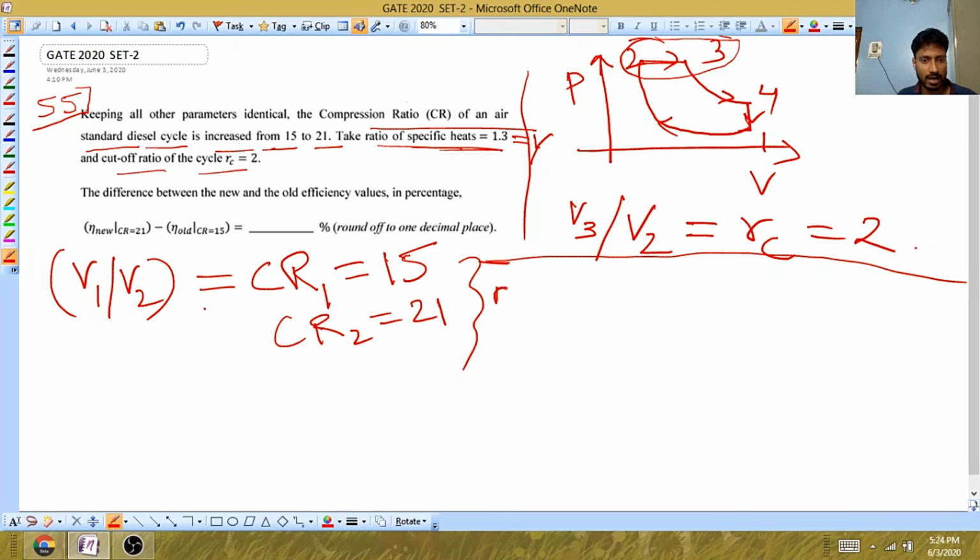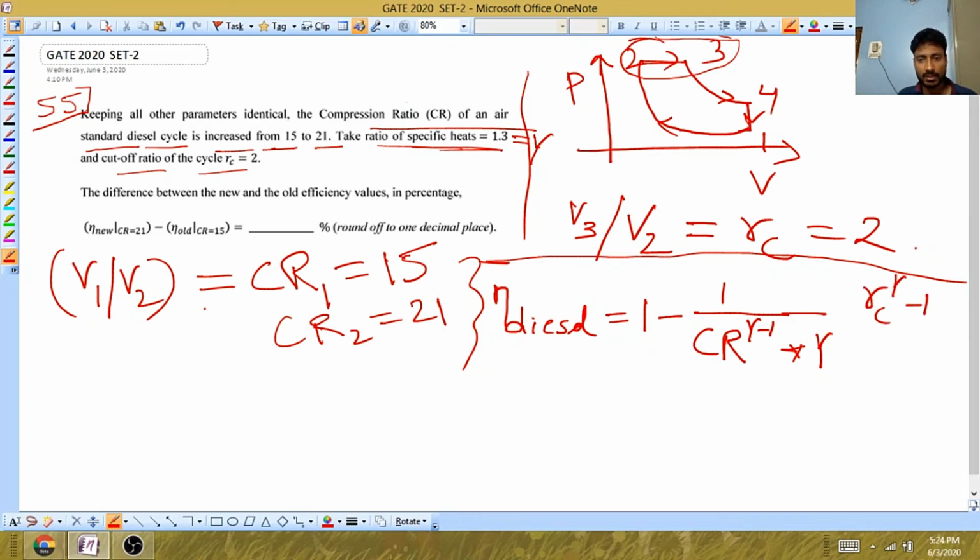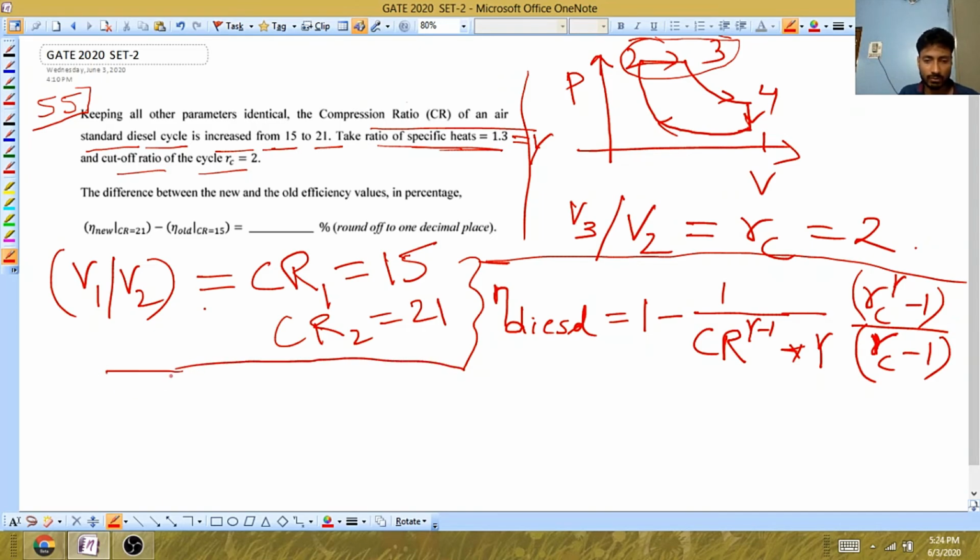So it is advisable to remember the formula for the air standard diesel cycle, that is given as 1 minus 1 upon Cr to the power gamma minus 1, into gamma Rc to the power gamma minus 1 upon Rc minus 1. Just remember the formula. It will be very easy to solve the problem during the competitive exam if you remember the formula.